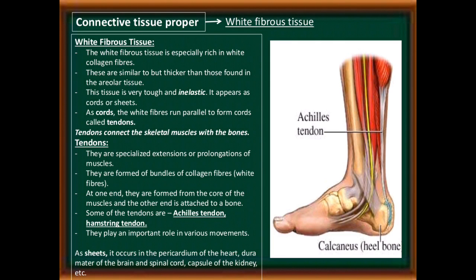As sheets, it occurs in the pericardium of the heart, dura mater of the brain and the spinal cord, capsule of the kidney, etc. See the position of the Achilles tendon. It is present in our lower leg, on the back side. Calcaneus, that is the heel bone, so that tendon is attached.